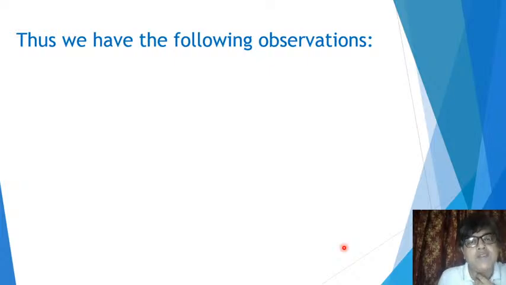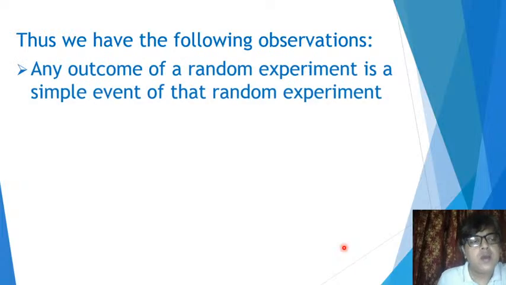So we have the following observations from the previous example. The first observation: if you have understood this concept of simple and compound events, you actually see that any outcome of a random experiment is a simple event of that experiment.